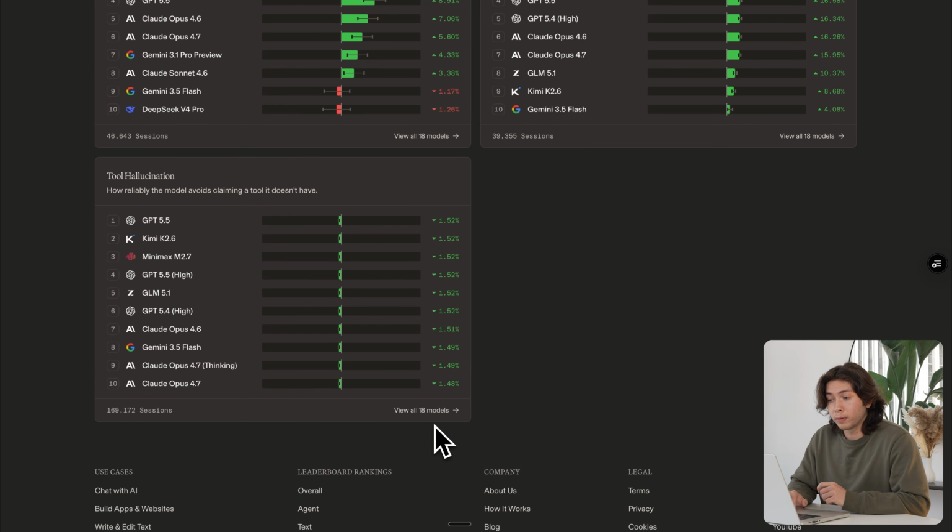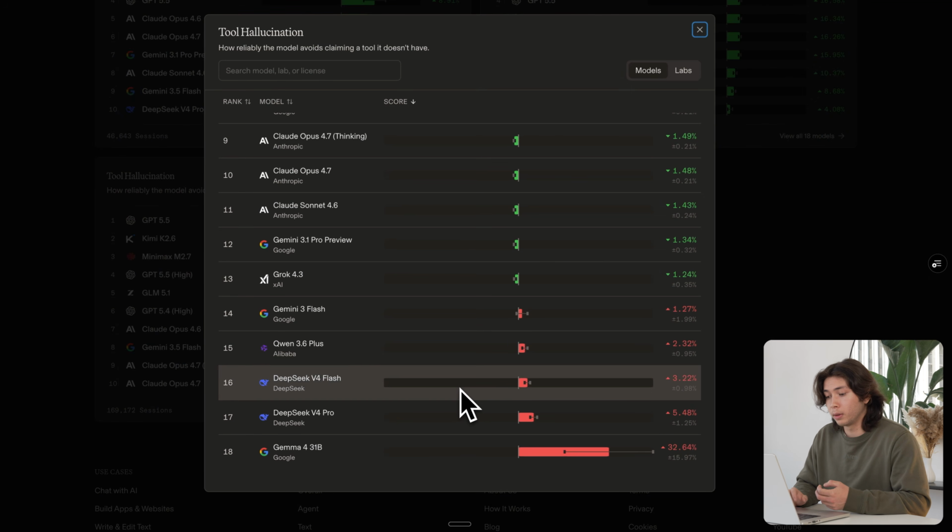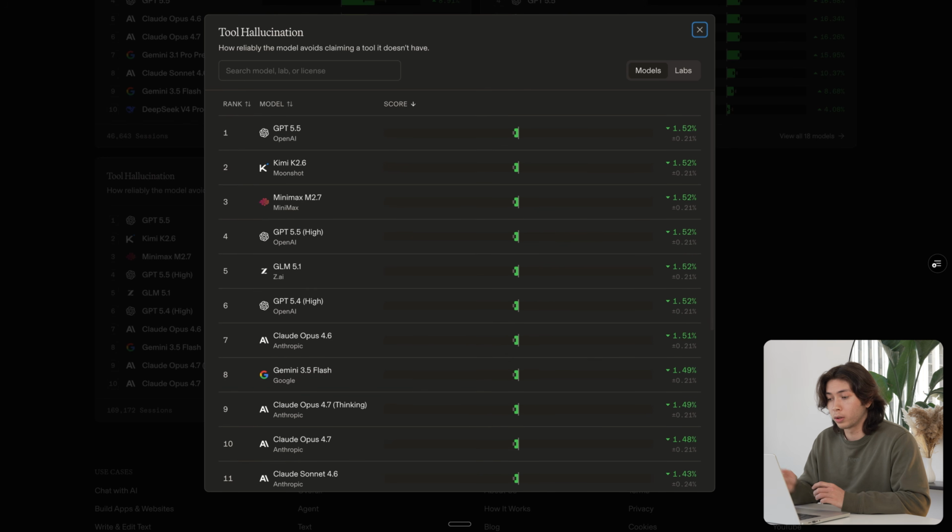Some leaderboards might look a little funny on the front, like tool hallucination. It looks like everybody's the same, and that's because most models don't make a lot of hallucinations. It's a rare event. But if you scroll down, you'll see some models are particularly large offenders who produce a lot of hallucinations with respect to others. Of course, all these leaderboards are relative.